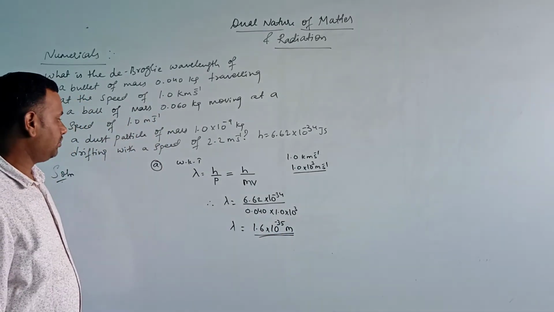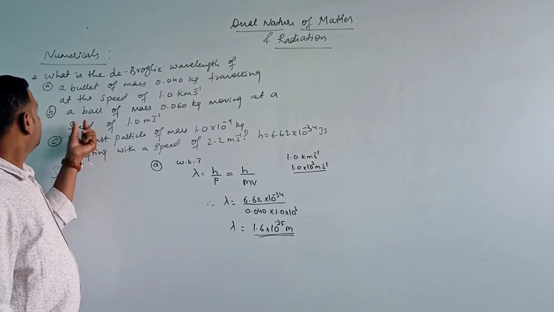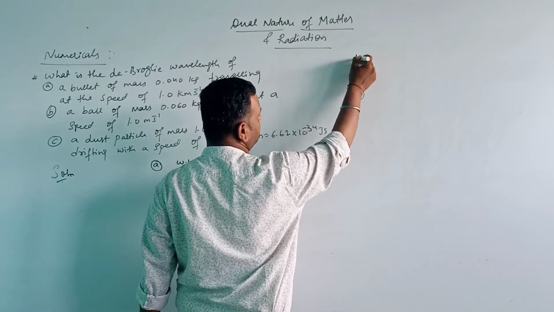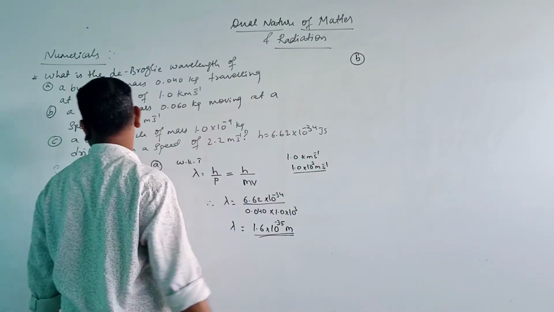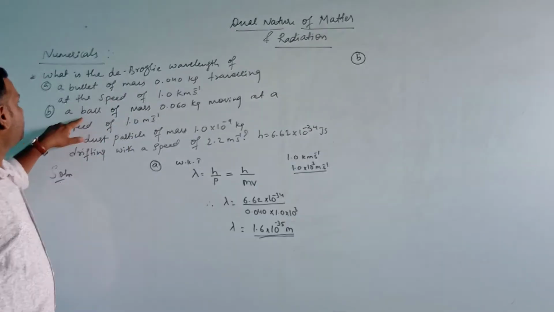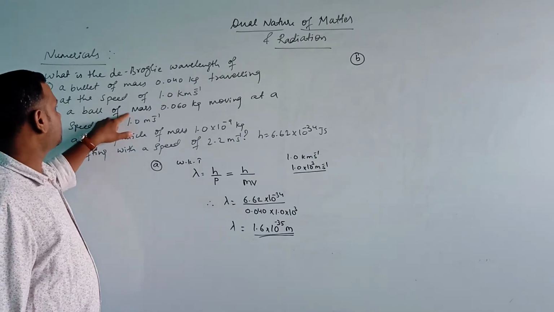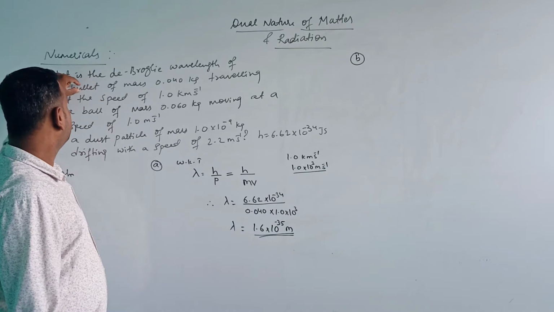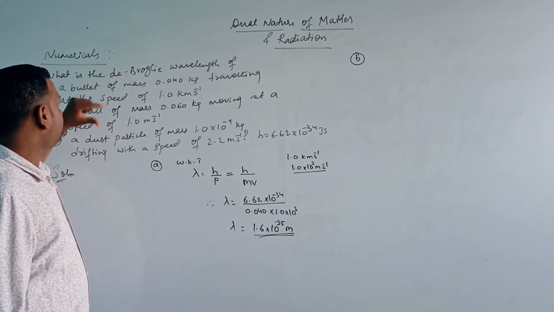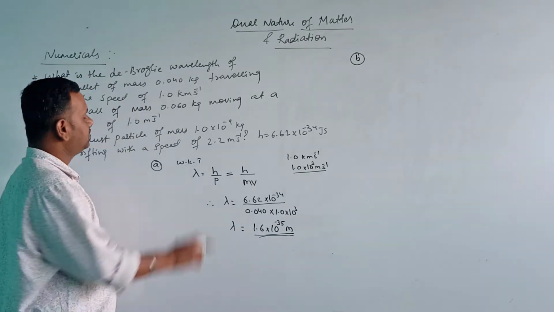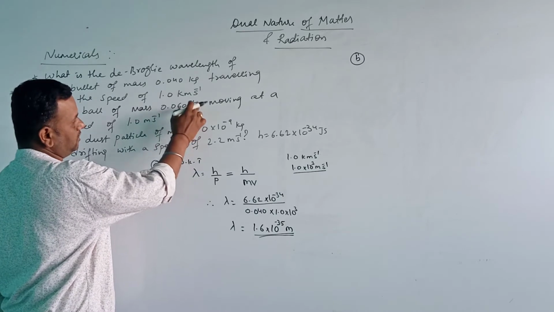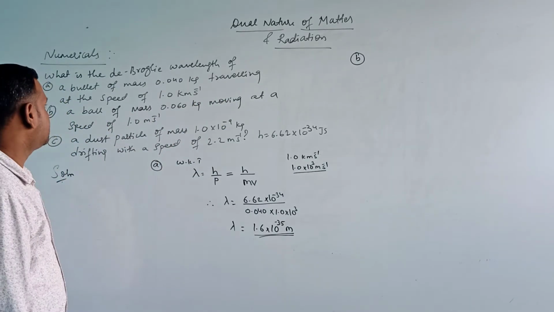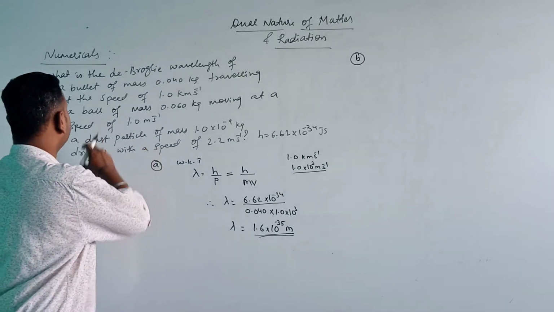Okay, now the next question, the second question. Again we have to calculate the de Broglie wavelength, this time of a ball. The initial question was a bullet and now it is a ball. Its mass is 0.060 kg, moving at a speed of 1.0 meter per second.